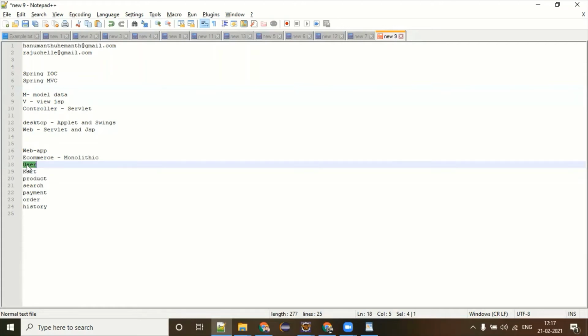Third problem done. What is the fourth problem? You are using Java as the fundamental programming language for your e-commerce web application. Let's imagine you started everything in Java: user, cart, product, search, payment, order history. But suddenly you realize that, oh my God, there is a beautiful library available in Python which makes our search module very fast. The same library and same performance we cannot achieve in Java. What will you do? Do you have any choice? You don't.